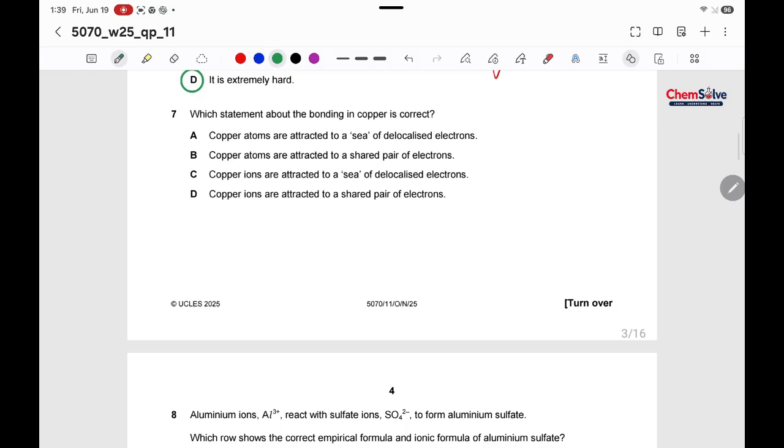Question number 7. Which statement about the bonding in copper is correct? Okay, copper is basically a metal. And for metals, we know that positively charged metal ions are embedded in the sea of electrons.